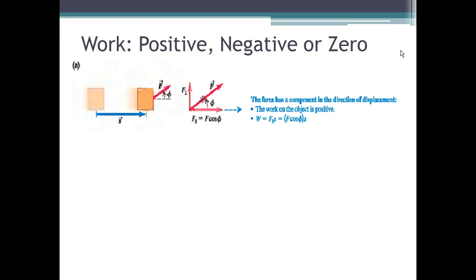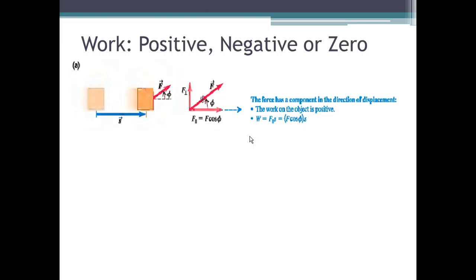Okay, so the force, as illustrated here, this is the distance, this is the initial position of the object, this is the final position, so that the object moved from this position up to this position by the application of this force, which was applied diagonally. Of course, the only component of this force that is responsible in moving the object across the horizontal is the x component of that force, which is parallel to the distance. So F parallel is simply F cosine the angle in between. Now, the force has a component in the direction of the displacement. The work done here is indicated positively.